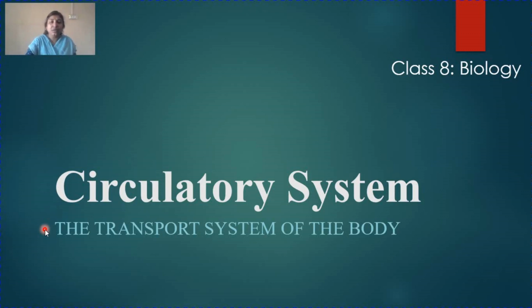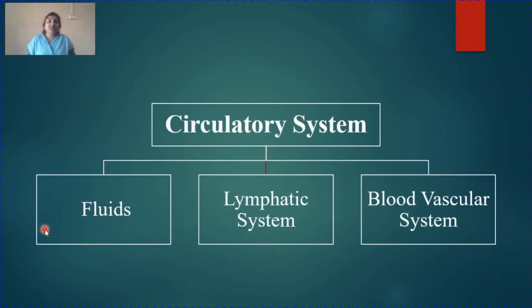So let's begin. Circulatory system is a very complex mechanism comprising of different systems. So what are those systems? One is your lymphatic system and one is your blood vascular system, also known as cardiovascular system, since it involves the heart also. And the third one is your fluid.